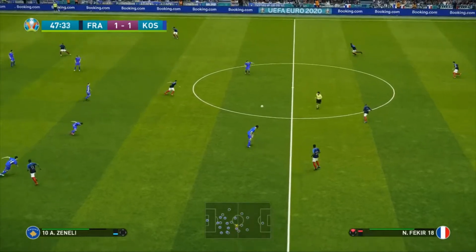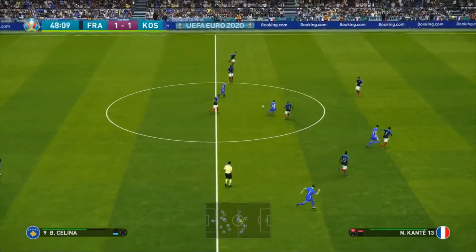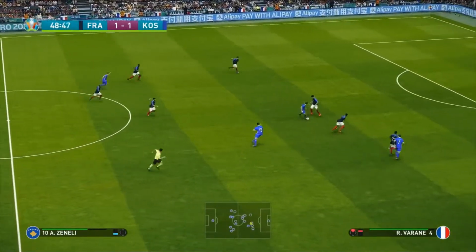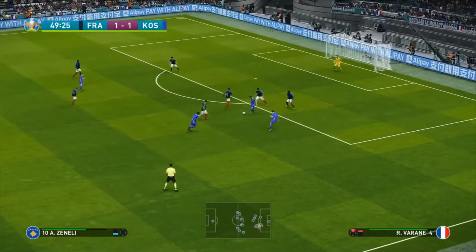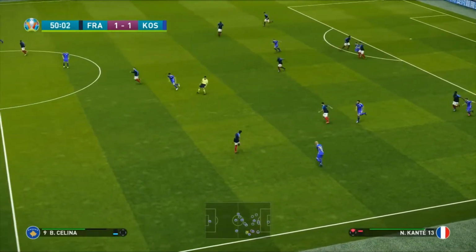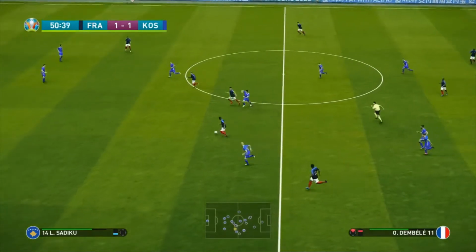Here's Mendy. Tries to loft a ball in. We had 2 mistakes from both defences. It was really Paul Pogba who made a terrible mistake for Berisha to chip that ball into the back of the net. As for the first goal for France, it was just awful defending at the back again. So 2 mistakes have cost both sides in this game. Are we going to see one of these teams make another terrible mistake?